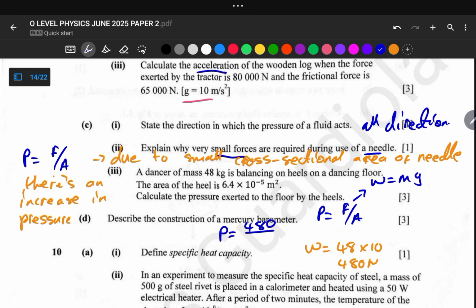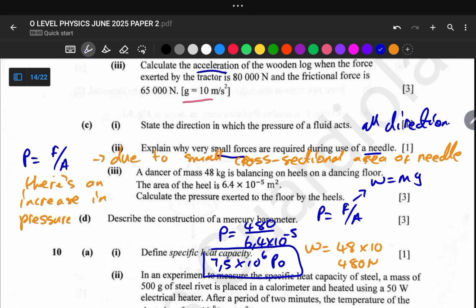By our cross-sectional area, which is equal to 6.4 times 10 to the power negative 5. So let us divide 480 by 6.4 times 10 to the power negative 5, and this gives us 7.5 times 10 to the power 6 pascals.